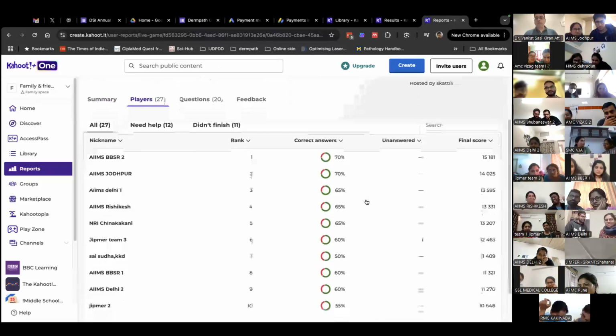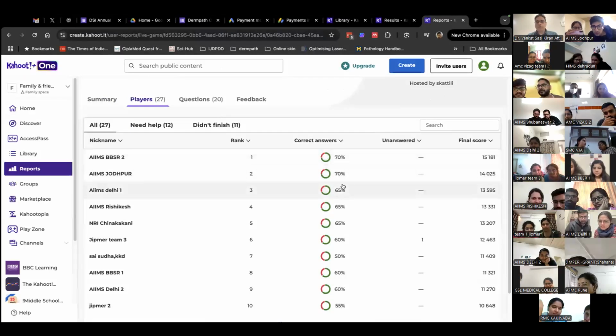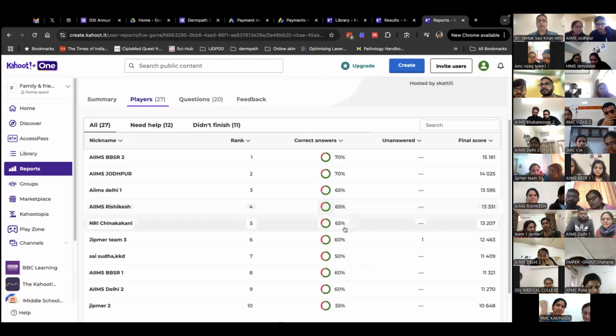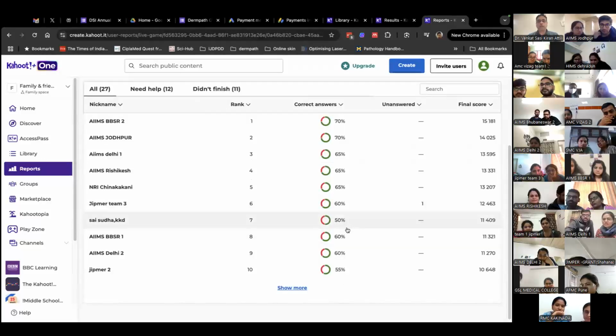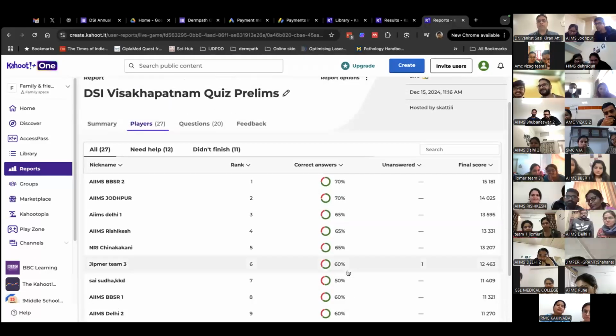Right. Looks like the top 6 have scored really well. Correct answers, you've got, so NRI Chinnakakani, you've actually scored really well. You probably only lost out on how quickly you answered because you got 65% correct. So AIIMS Rishikesh and Chinnakakani are very close. That's a very close fight. Followed by JIPMER Team 3, Sai Sudha, AIIMS Bhubaneswar, AIIMS Delhi, and JIPMER 2. I probably won't go down the list any further, but well done, all of you.